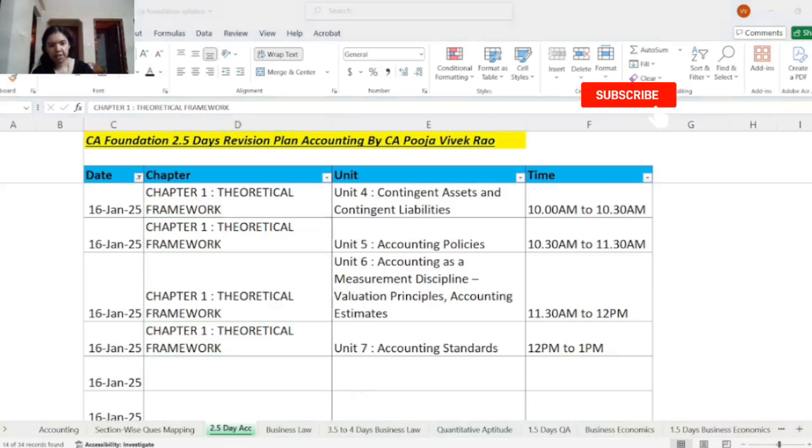While revising, an important point to keep in mind is that after every few hours, ensure to take a 5 to 10 minute break. Between each study slot, if you take short breaks, it will help you avoid fatigue and maintain your concentration as well. So you can take short breaks between the sessions.